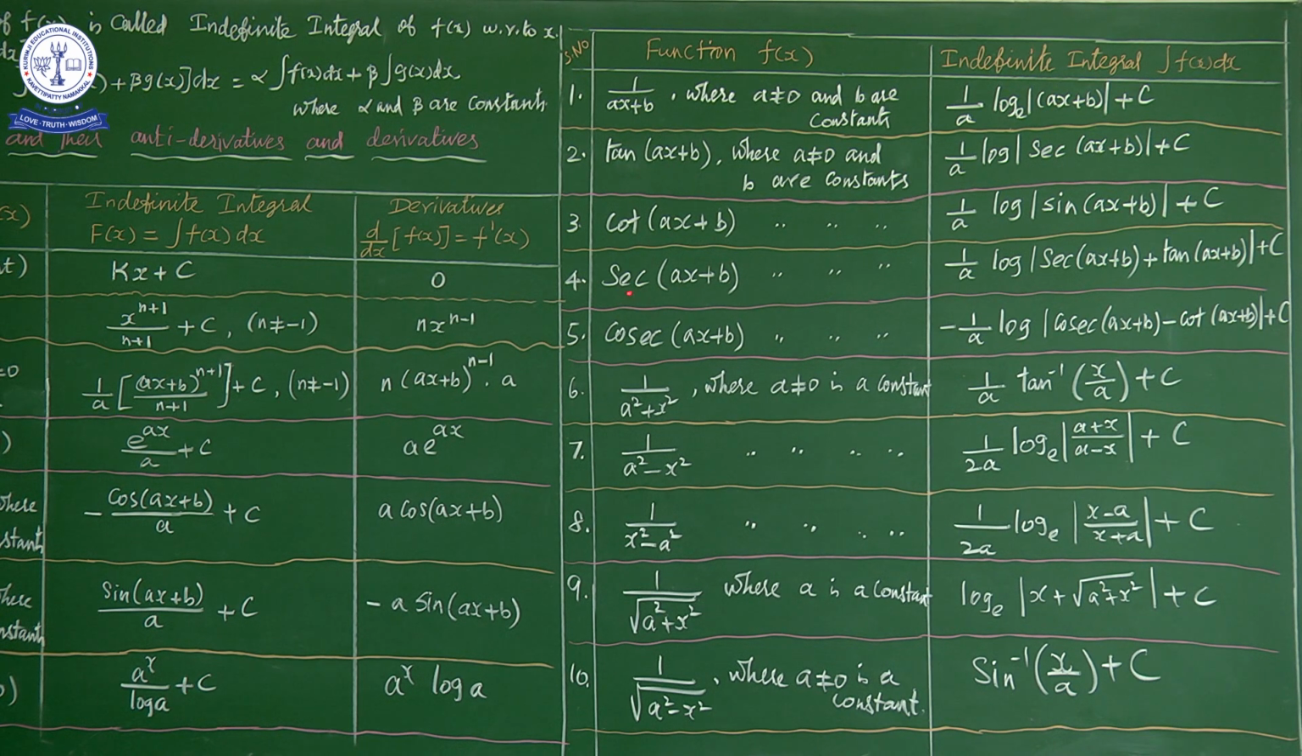The same thing for secant. Secant of ax plus b, again where a not equal to 0 and b are constants. The integral value is 1 by a log modulus of secant ax plus b plus tan of ax plus b plus c, right? So at last, the last trigonometric function, cosecant of ax plus b, where a not equal to 0 and b are constants. The integration of cosecant of ax plus b gives 1 by a log of modulus of cosecant ax plus b minus cot of ax plus b plus c.